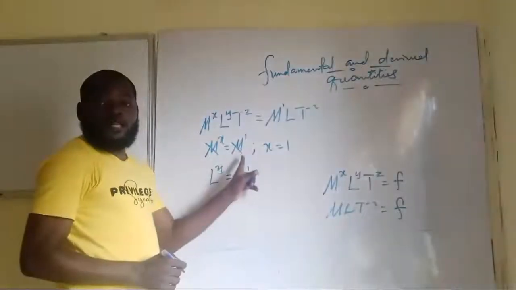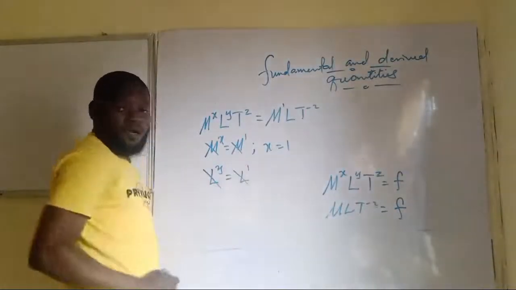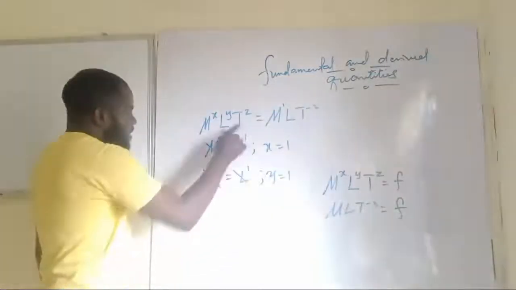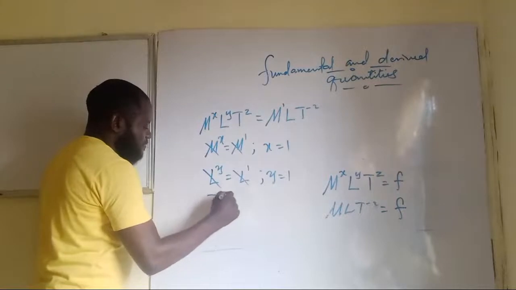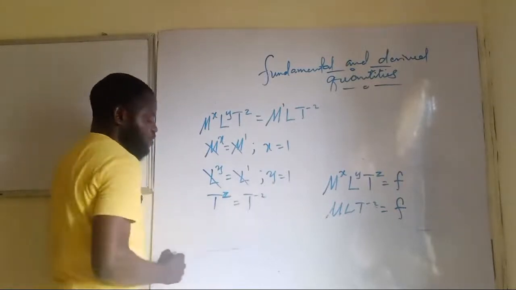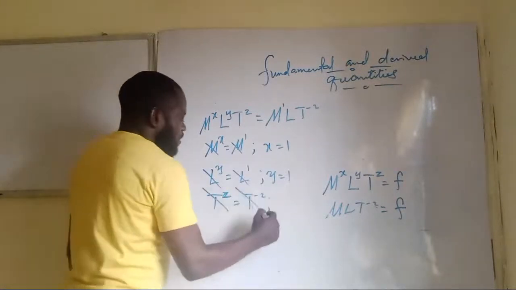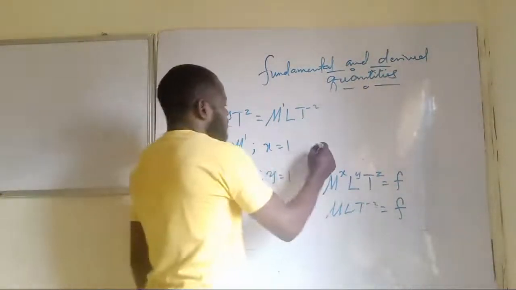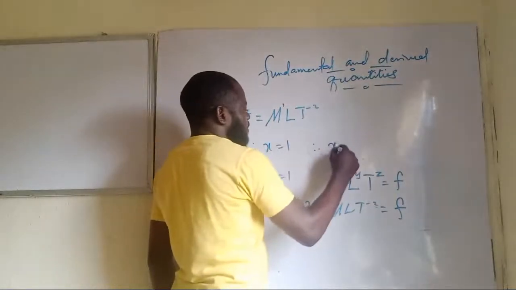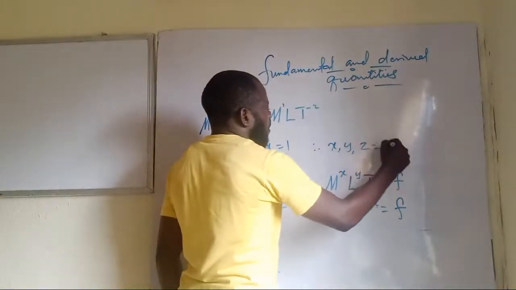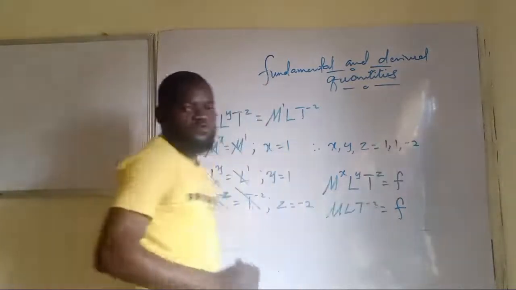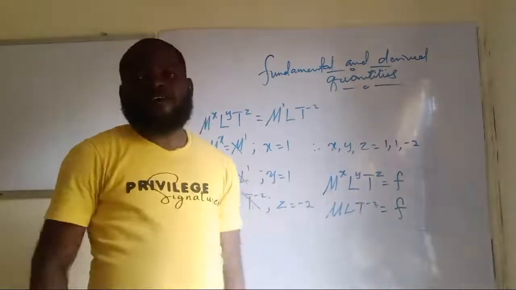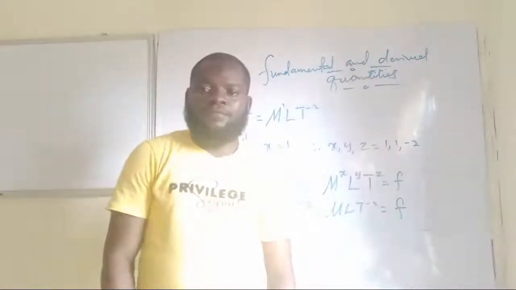L to y equals L to 1. So this and this also cancel. You have that y is 1. Then you pick the last one. T to z equals T to minus 2. This and this cancel. Then you have that z equals minus 2. Therefore, the values of x, y, and z equal 1, 1, minus 2. And that's that. Then you solve the question. That's the peak they can go. Is that taken now? Fine.